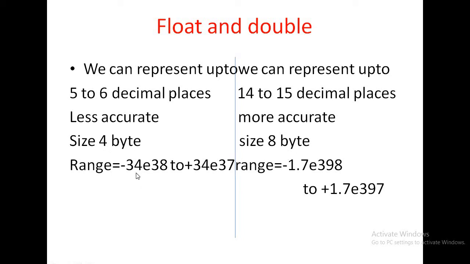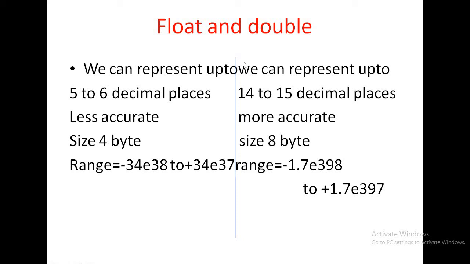And the range of float data type is -3.4E38 to +3.4E38, and double data type range is -1.7E308 to +1.7E308, and E is for exponential. Okay, mantissa and exponential part. This is the difference between float and double data type.